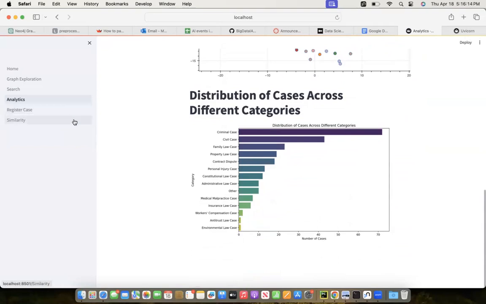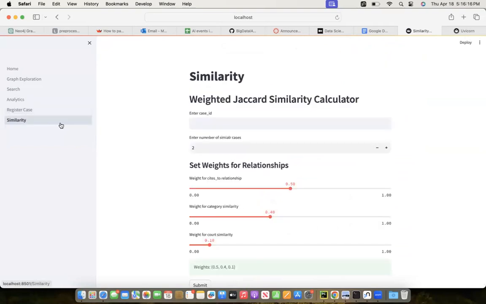Finally, we have the similarity. We know the importance of recommendations. So even in our case, we have case recommendations and graph-based recommendations, which have an advantage over other types of recommendations. In graph-based recommendations, we can explain why two cases are similar. And in this case, we are using Jaccard similarity. Jaccard similarity is basically the ratio of the count of common nodes to the union of nodes between both cases.